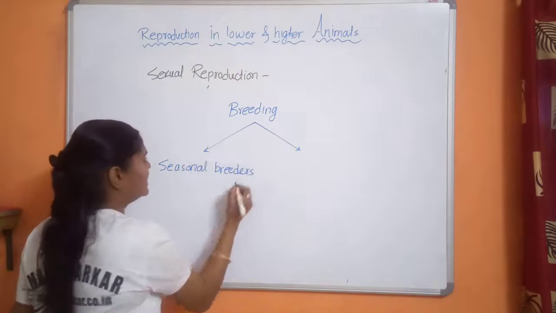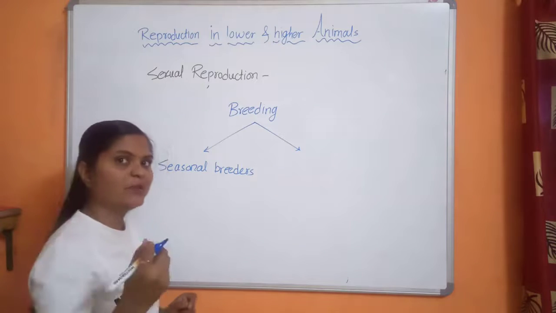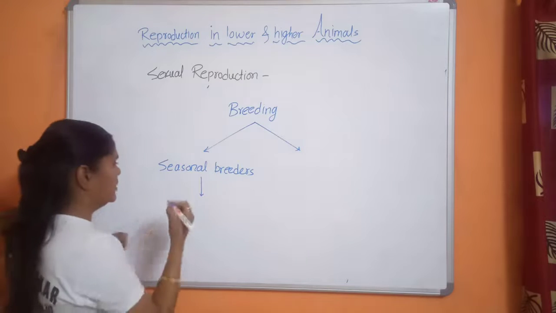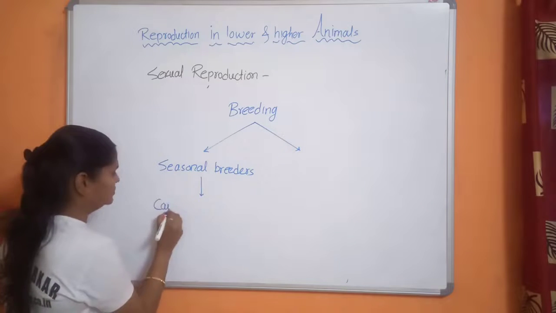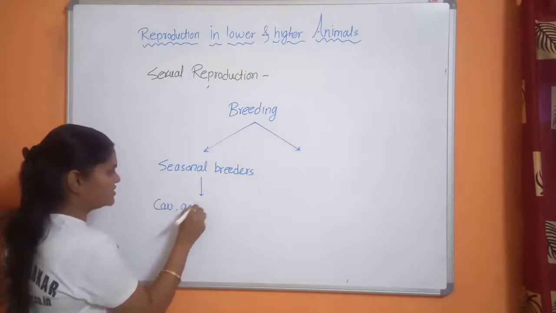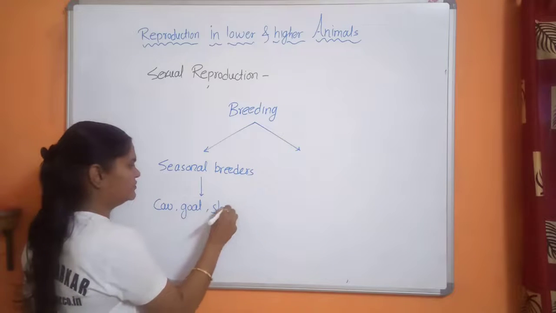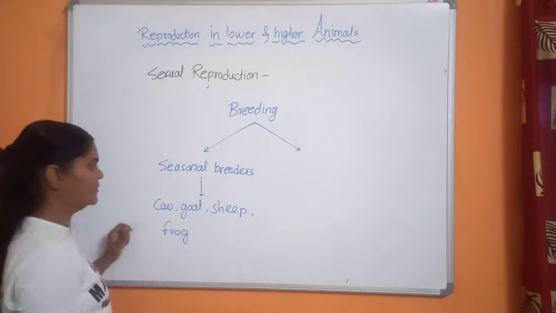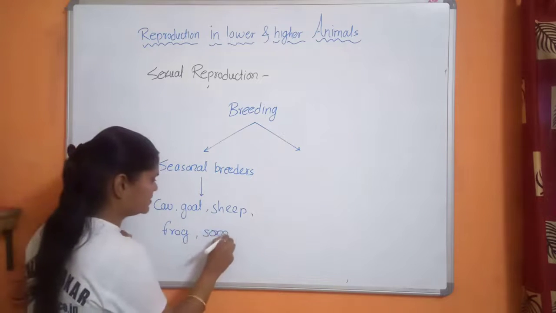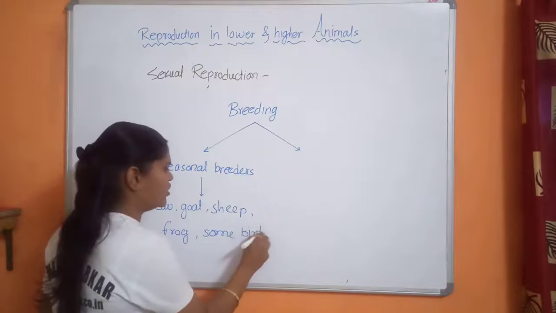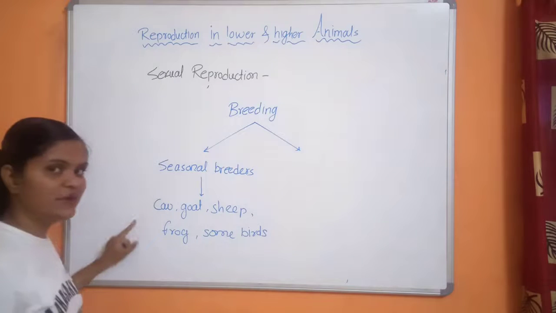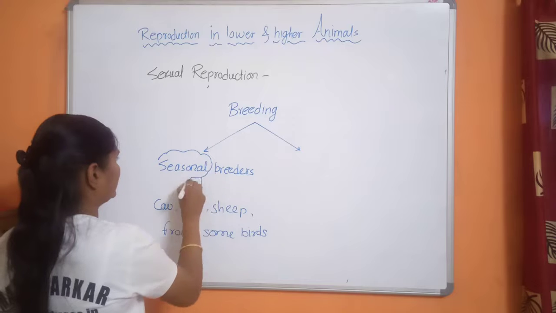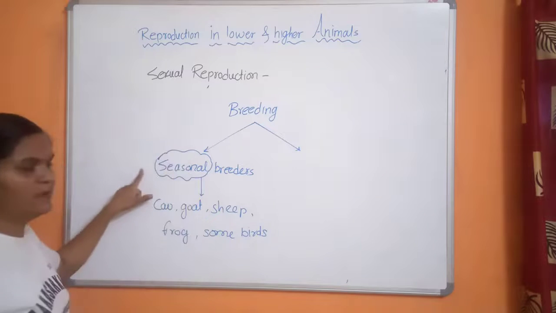Seasonal breeder means they reproduce at particular seasons. For example, cow, goat, sheep, frog, some birds. Such organisms are called seasonal breeders. They reproduce at a particular season. That's why they are called seasonal breeders.